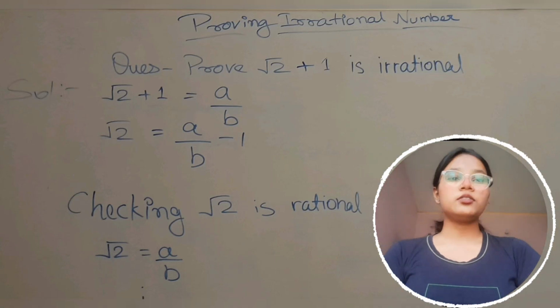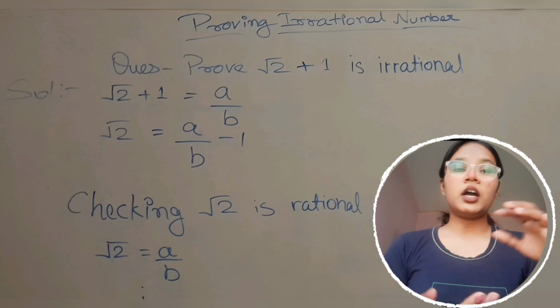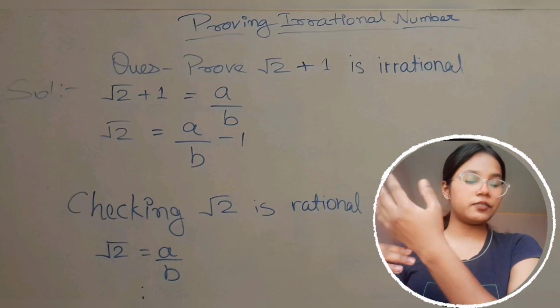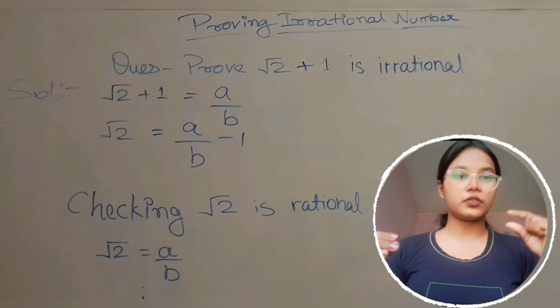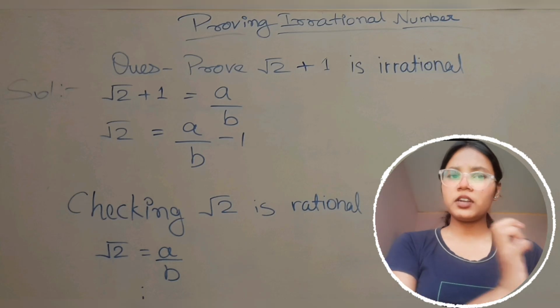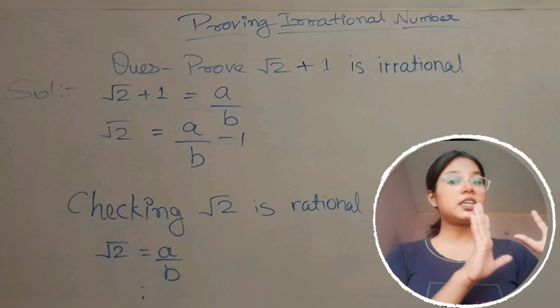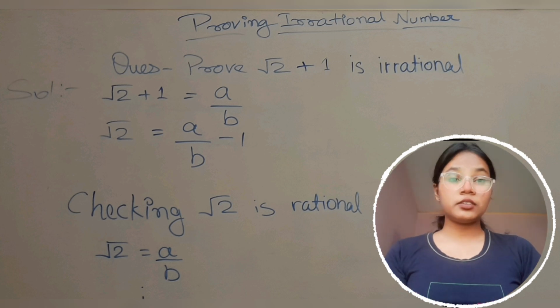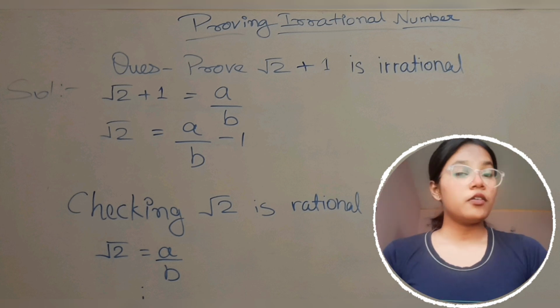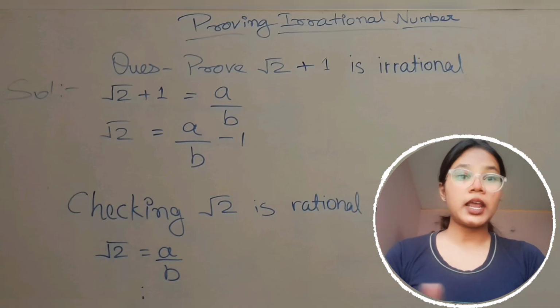Okay, so we have proved that under root 2 is irrational. In the starting we had under root 2 is equals to a upon b minus 1. We know that a upon b minus 1 is rational. We were confused whether under root 2 is rational or irrational, but here we have proved that under root 2 is irrational.